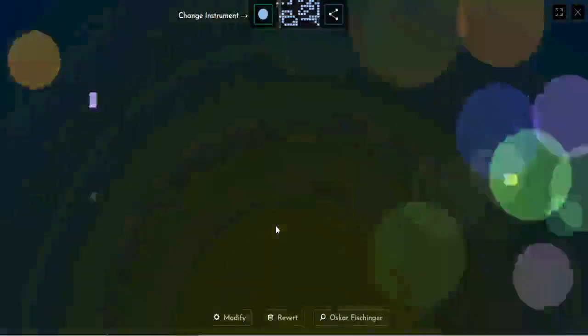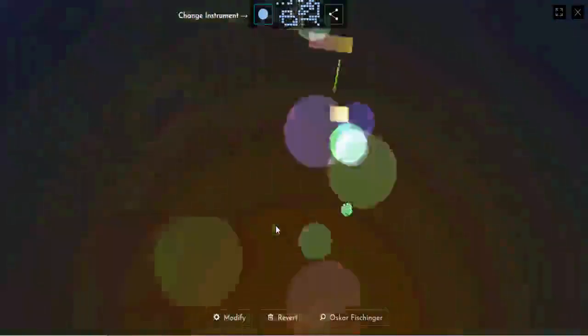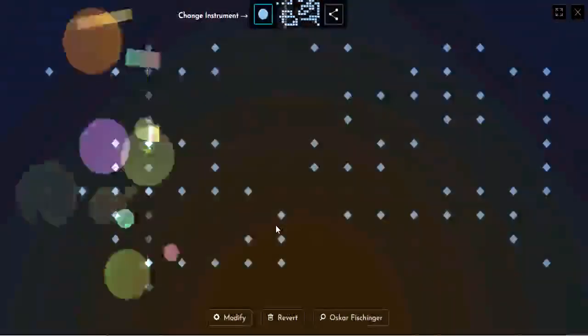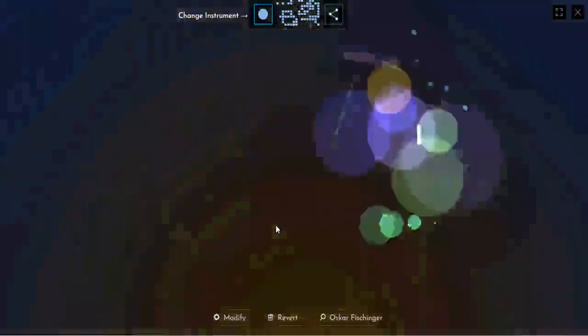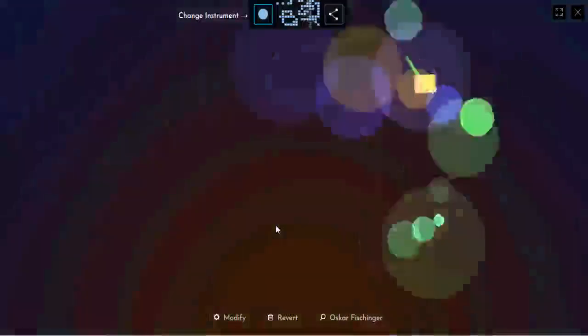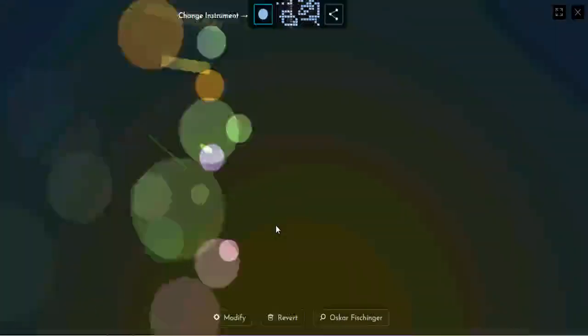You can also try it on your desktop today. So this is a very easy and clear game to make your own music, and this is the Google Doodle game, Fischinger game of 2017.